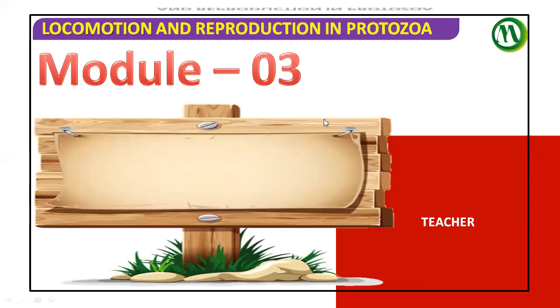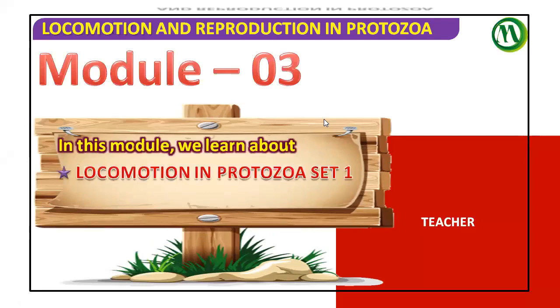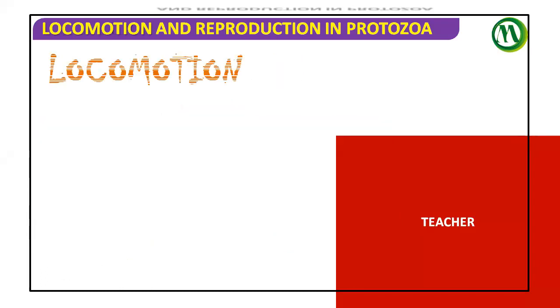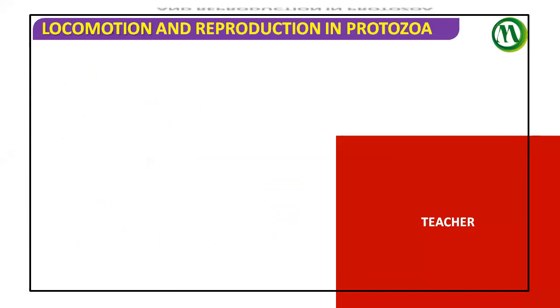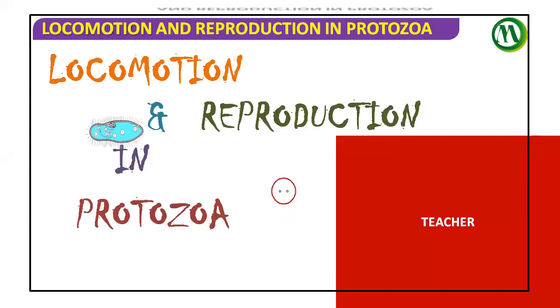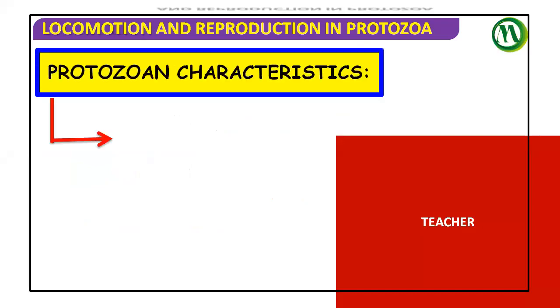In this module, we're going to learn about locomotion in protozoa. We said already that locomotion means movement of an organism from one place to another place. Here it is called phylum protozoa earlier, and now according to NCERT the name for this is kingdom protista. Whatever it is, kingdom protista or protozoa, we use both terms along the chapter, in both locomotion and reproduction.